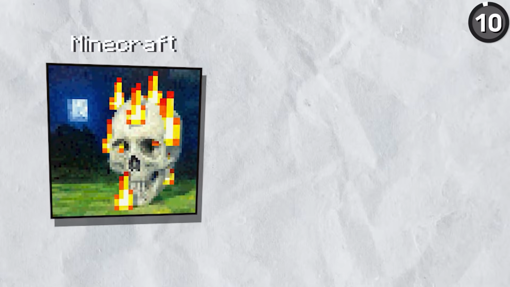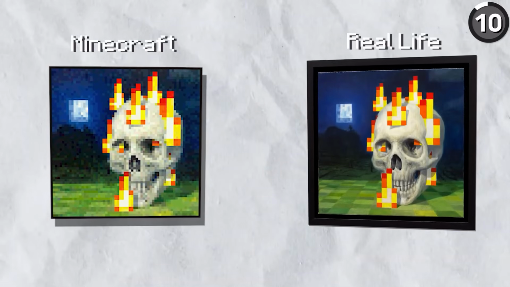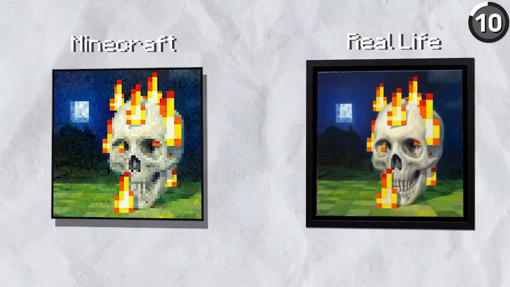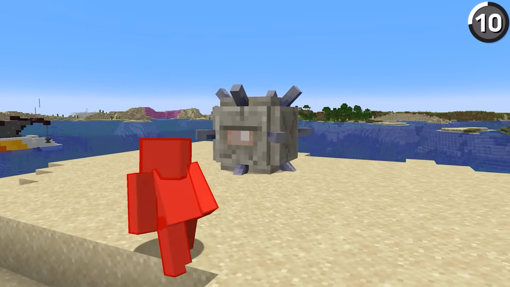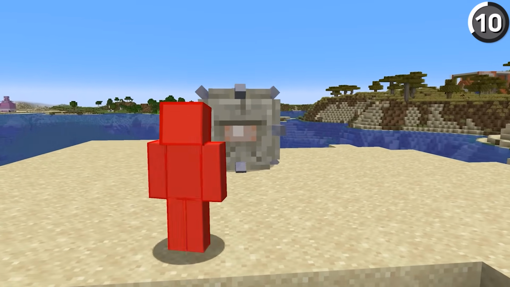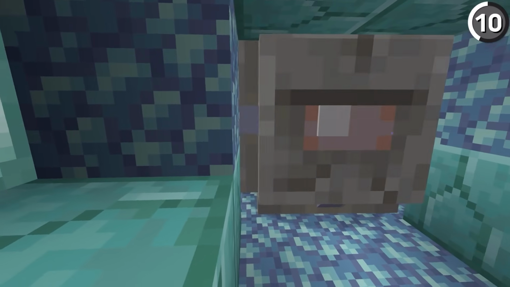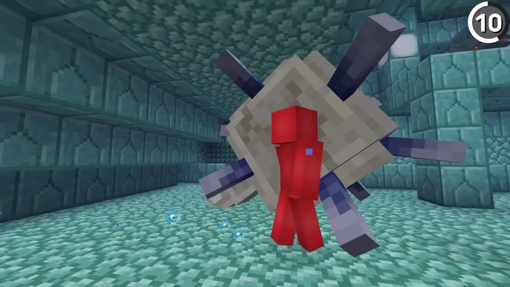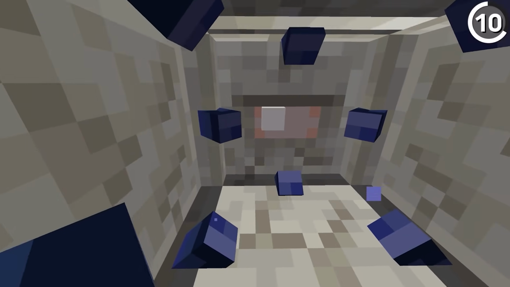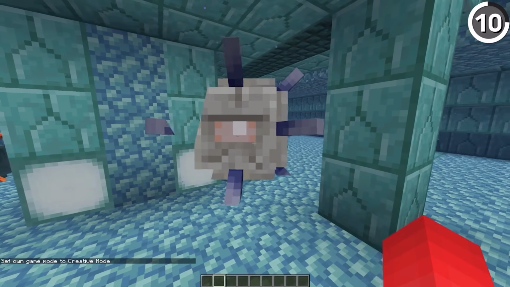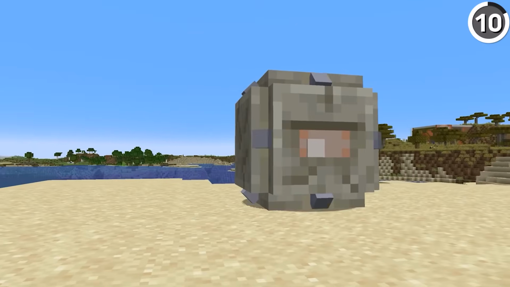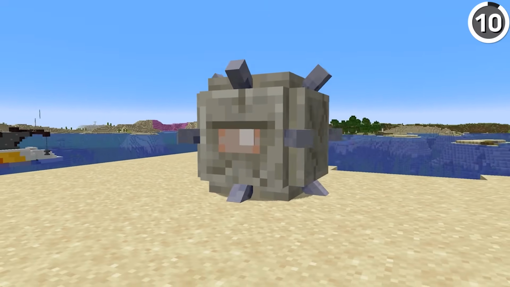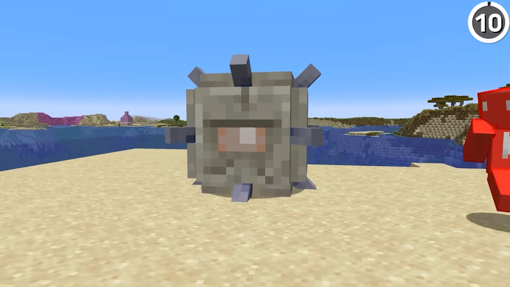Mojang has already shown a love for painting through Christopher Zetterstrand, but they've also implemented something called the Mona Lisa effect, which is that strange creepy illusion where paintings will appear to follow you with their eyes, and they've referenced this with the Elder Guardian and its head model. Now, most mobs will turn their head to look at the player, but the Elder Guardian's head is actually just its eyeball, and weirder still is that if you summon one with no AI, we can see that even then the Guardian will still follow you with its stare. I swear, this wasn't supposed to be a horror video.